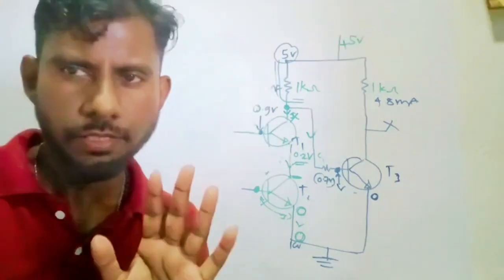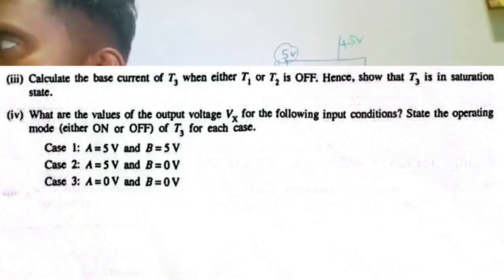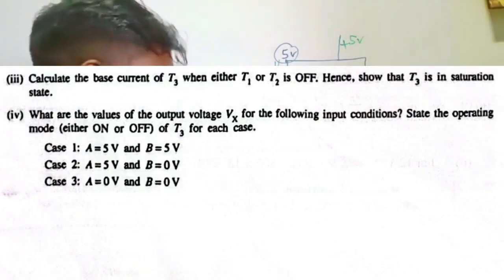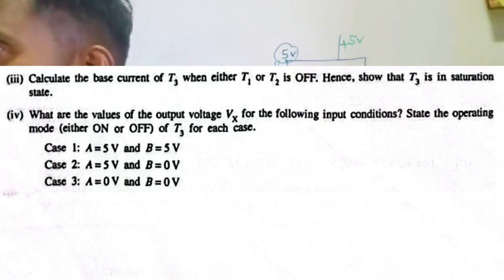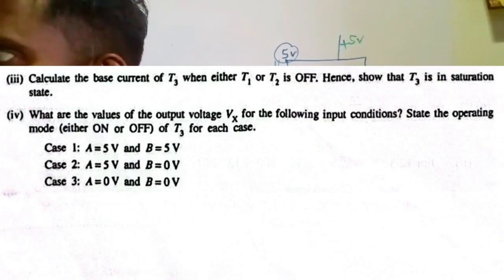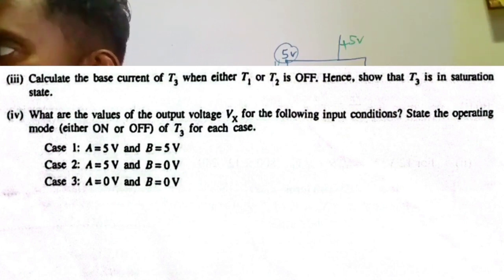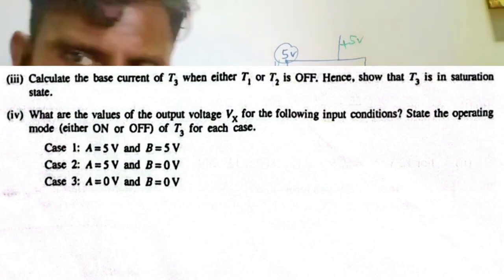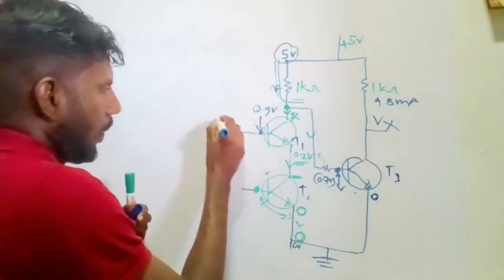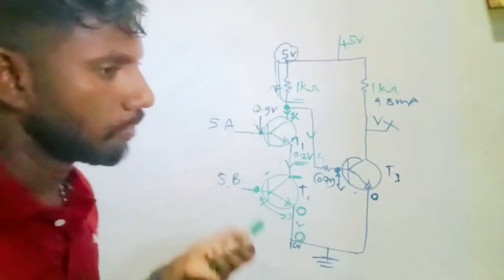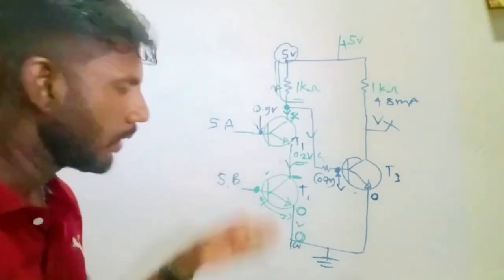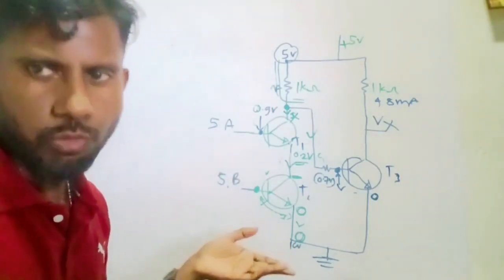Moving into the fourth part. What are the values of output voltage Vx for the following input conditions? State the operating mode, either on or off, of T3 for each case. Case 1, A5 B5, right? So A5 B5, we know both work properly in saturated region.